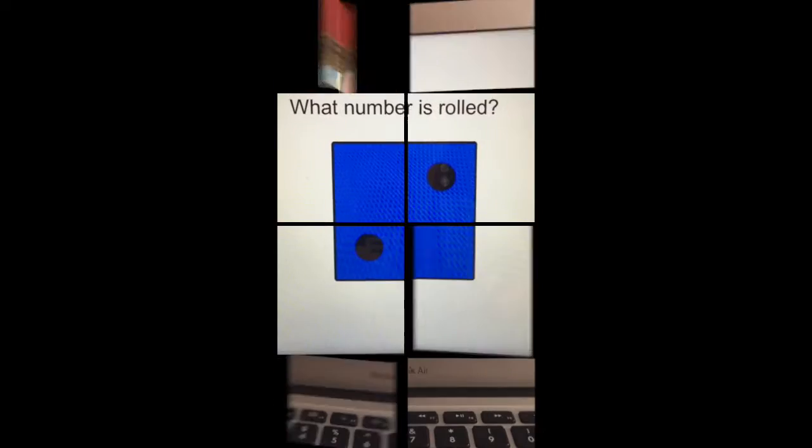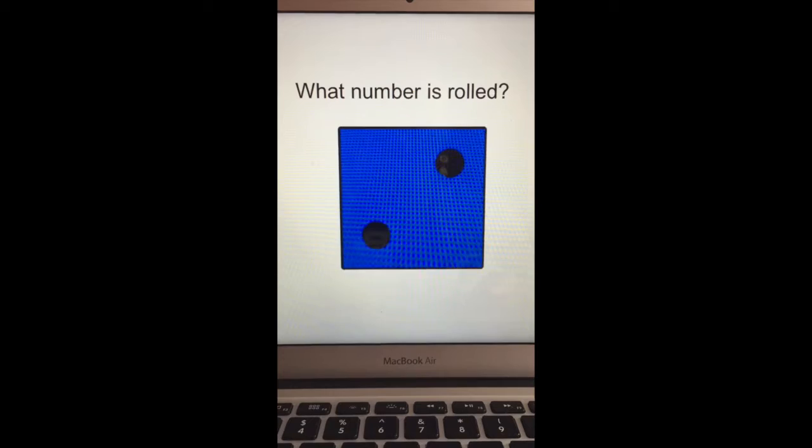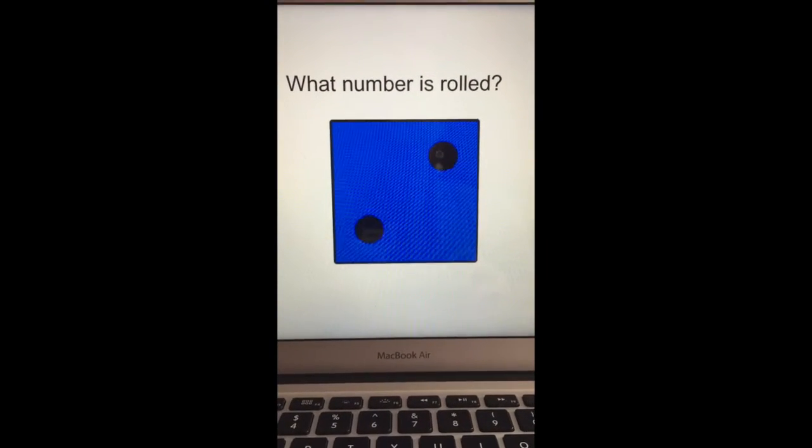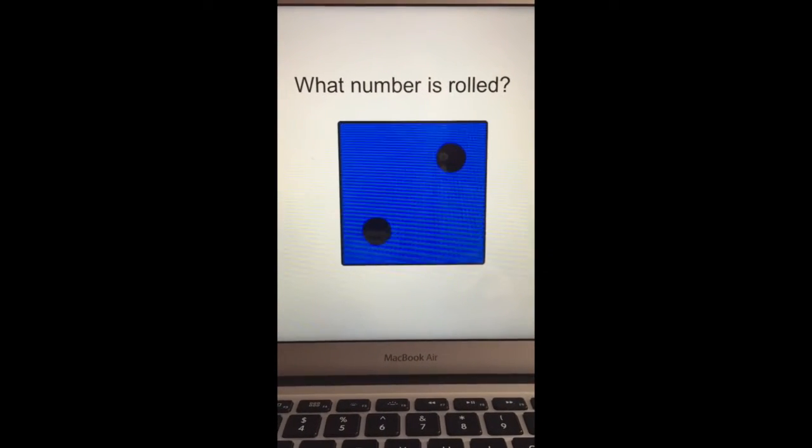Next, I will review with the students how to interpret a rolled dice. I will show the students a large dice on the smartboard or hold up a large foam dice. I will show you an example of how to activate students' prior knowledge using the smartboard application. I will activate the students' prior knowledge about interpreting a rolled dice by showing a large dice on the smartboard.